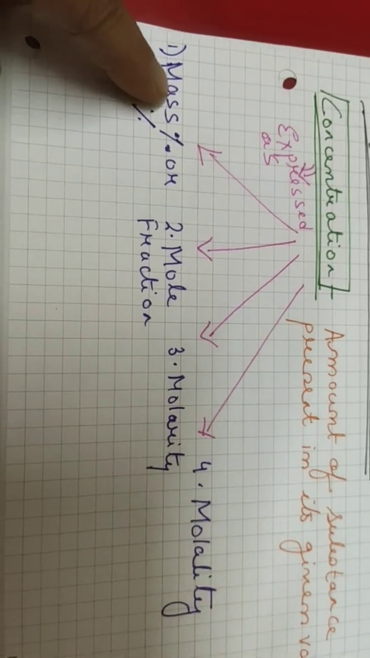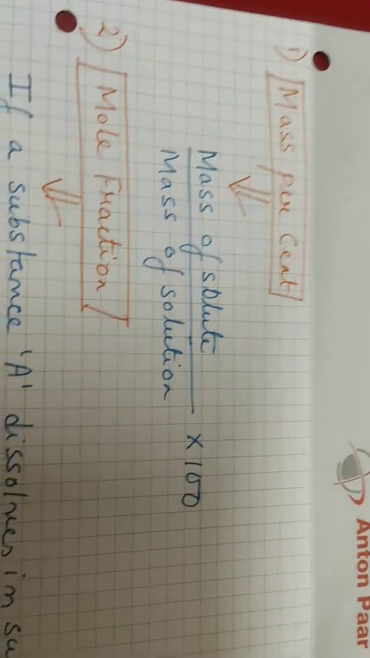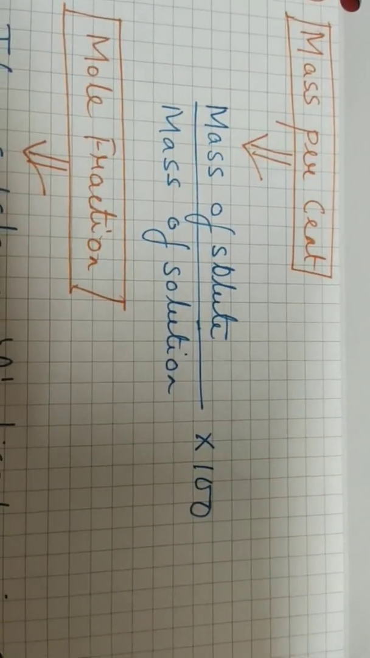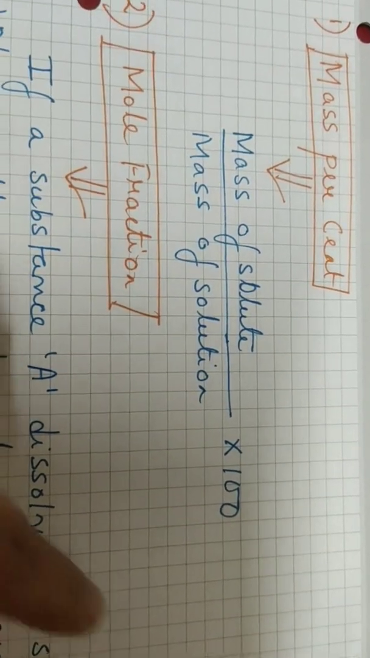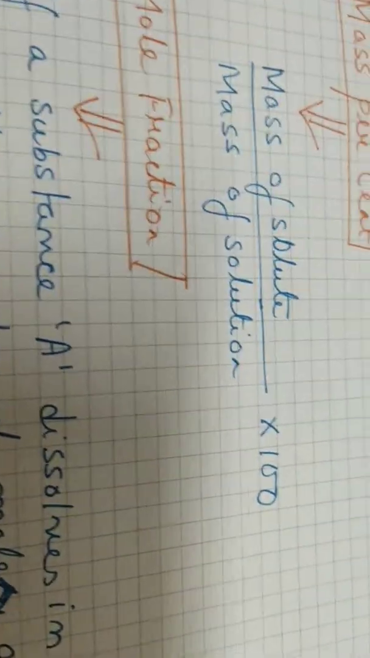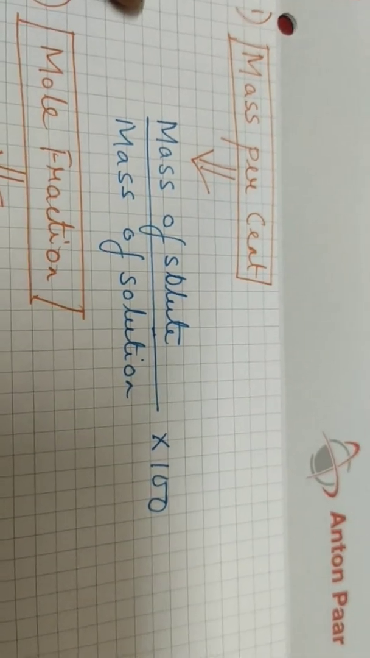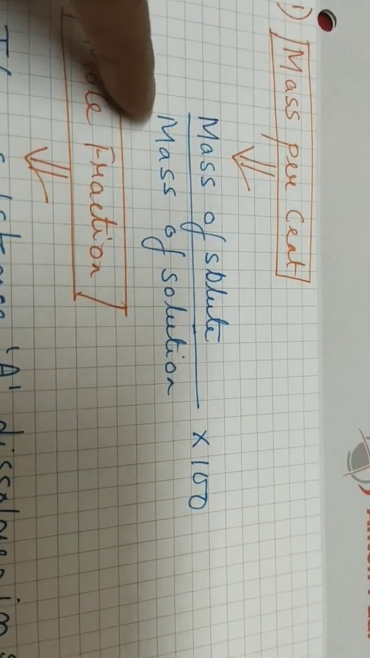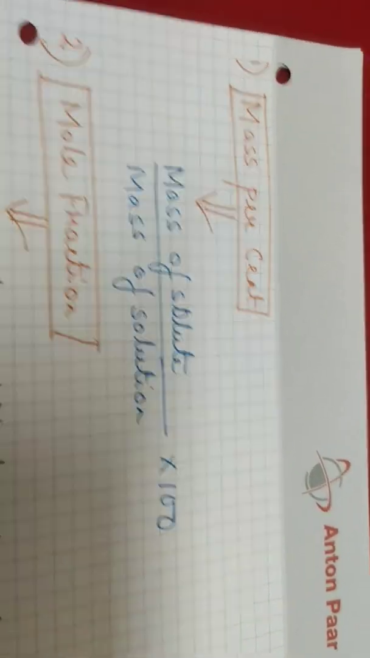So, in order to determine the mass percent or weight percent, we need to know the formula. Mass percent is determined as the mass of the solute divided by the mass of the solution, multiplied by 100. For example, if we take a solution of 50 ml, and in that the amount of mass is 2 gram, then by calculating this and multiplying by 100, we will get the mass percent or weight percent of that solution.